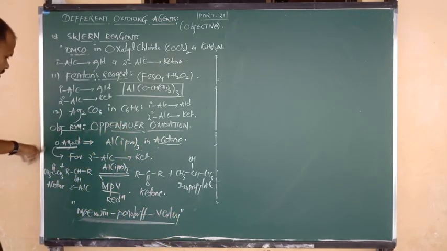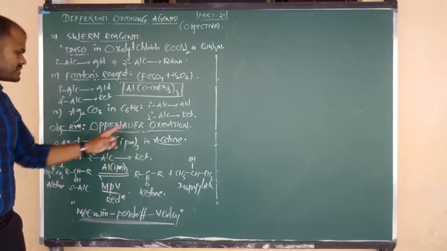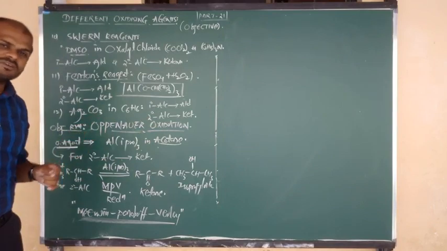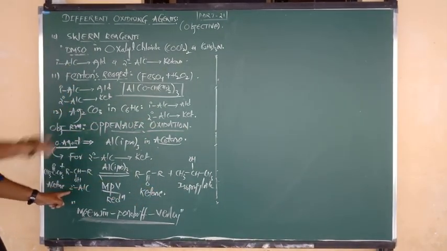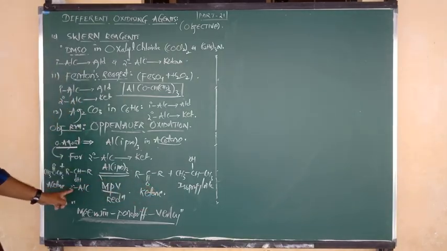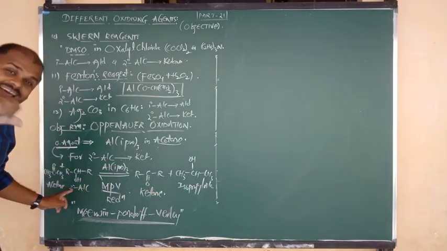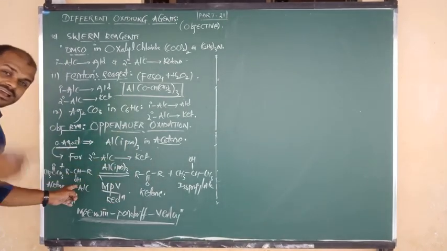So secondary alcohol changes to ketone; the process is called oxidation, or Oppenauer oxidation. Imagine the reverse: ketone can be changed to secondary alcohol. That's why I have written the reversible symbol. Ketone changes into secondary alcohol by a reduction process. Forward is Oppenauer oxidation, backward is reduction.